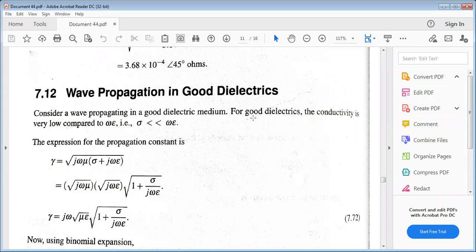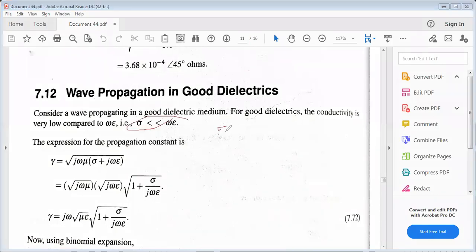When we consider wave propagation in good dielectrics, the conductivity is very low. Sigma by omega epsilon is much less than 1, or simply sigma is much less than omega epsilon.